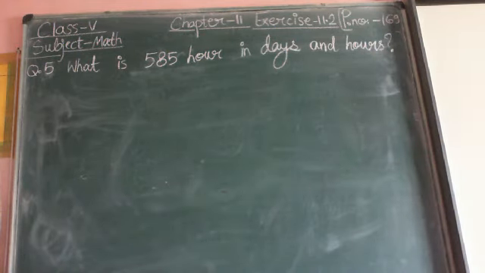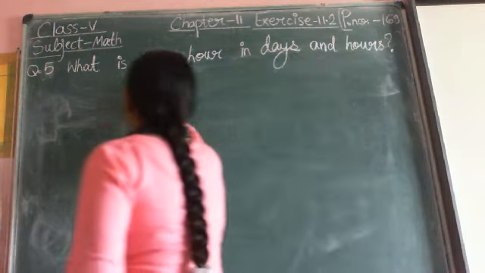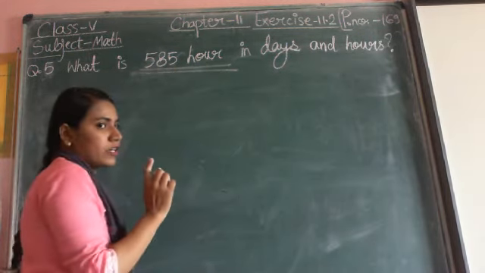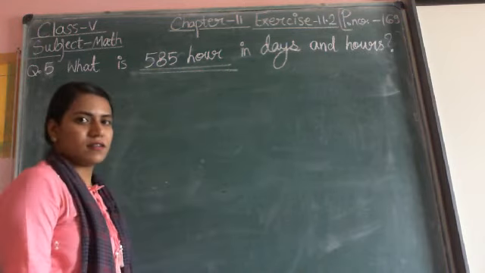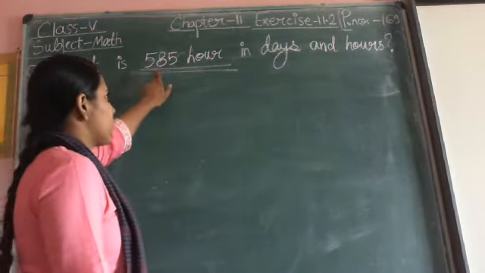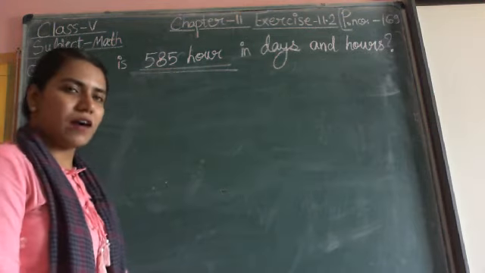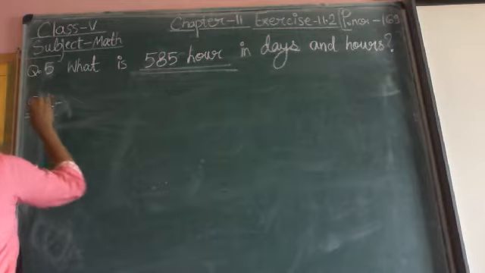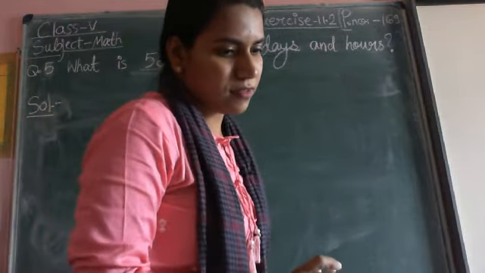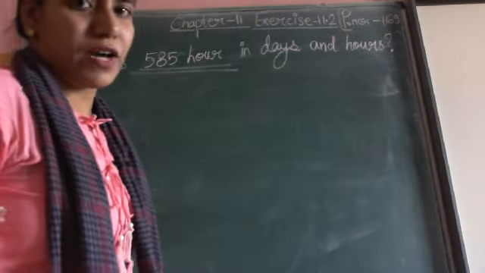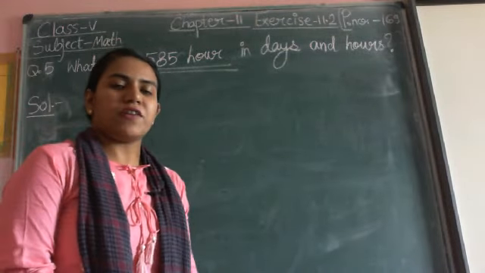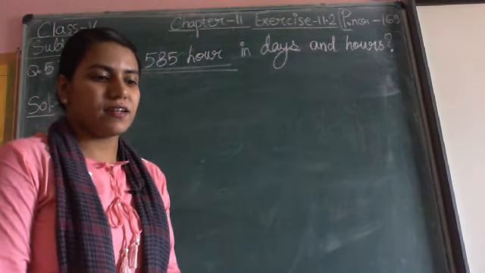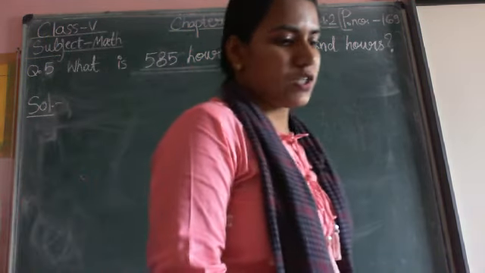Now what is our task here? Our task here is to convert 585 hours into days and hours. This question is just like question number 1 of the exercise. And what did we do in question number 1? By which number did we divide the given number? We divide by 24.